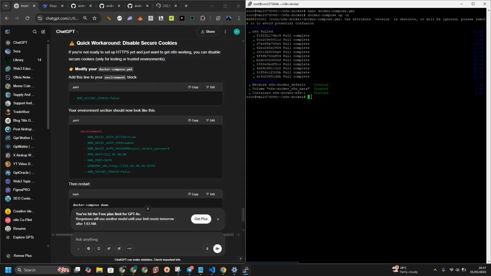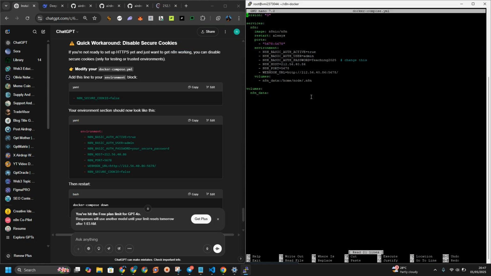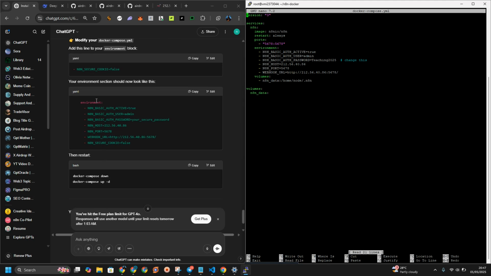That is why it's running like that. So let us go for the nano compose, and we have to input what we call the environment. We have to add only this thing to it, the secure cookie first. Let us get our link out there.